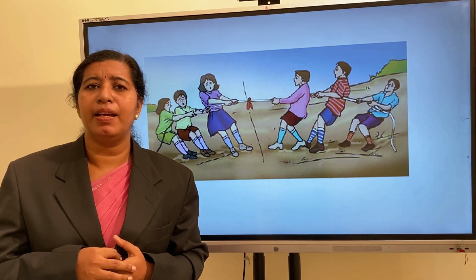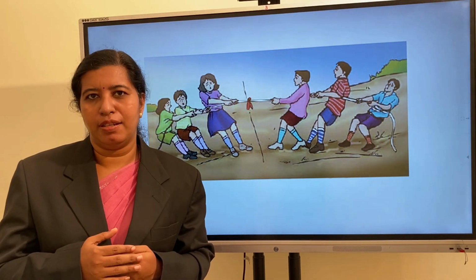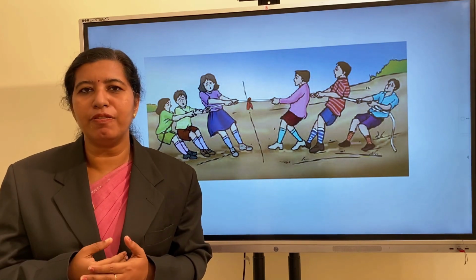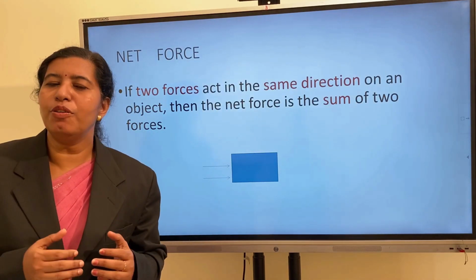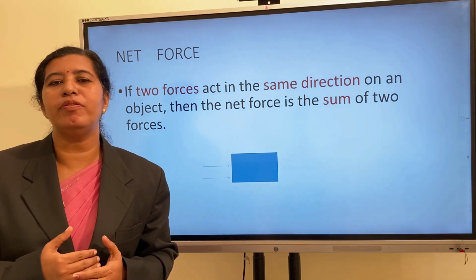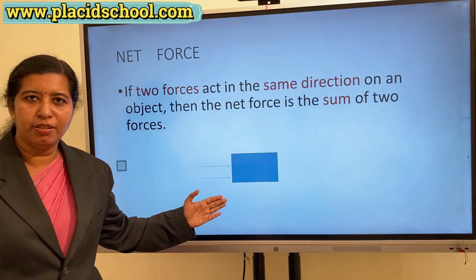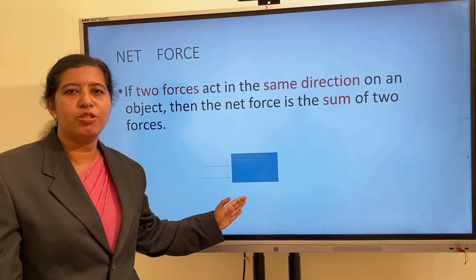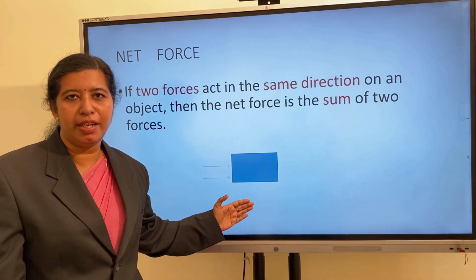In that case, the effect of force is the net force, so we have to find out the net force in such cases. Here, when 2 forces are acting in the same direction, the net force is the sum of the 2 forces. In this picture you can see 2 forces acting from the same direction on an object. So here you have to find the sum of the 2 forces, that will be the net force acting